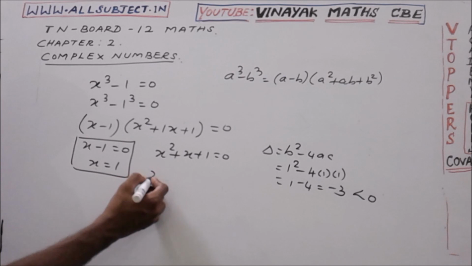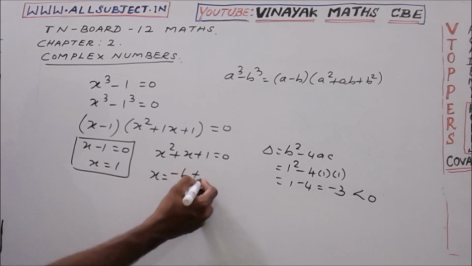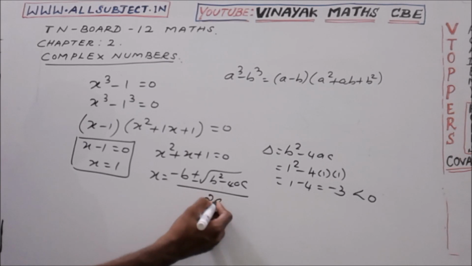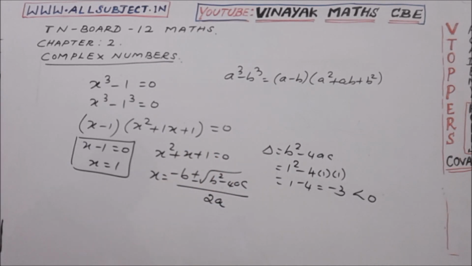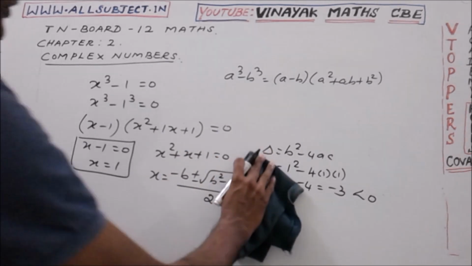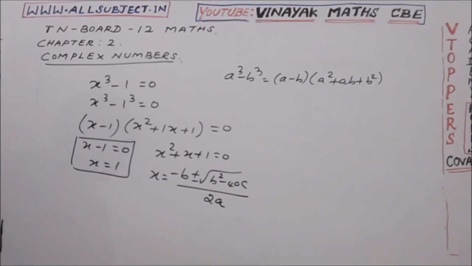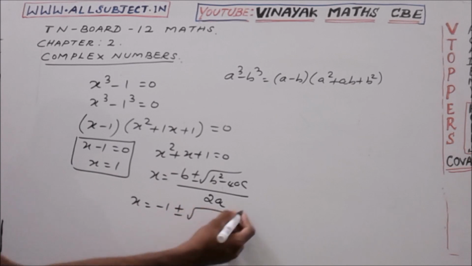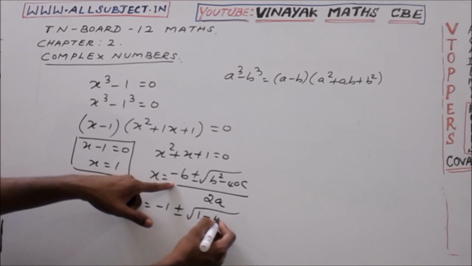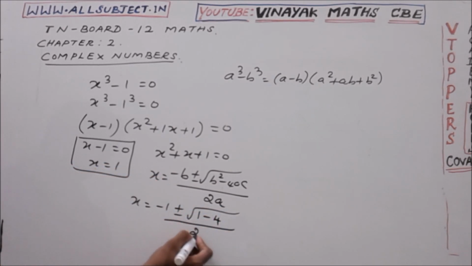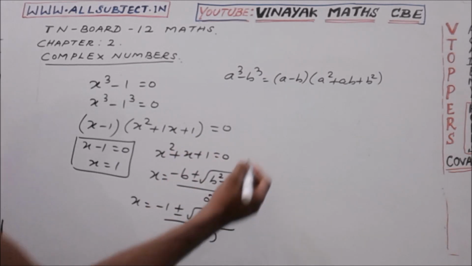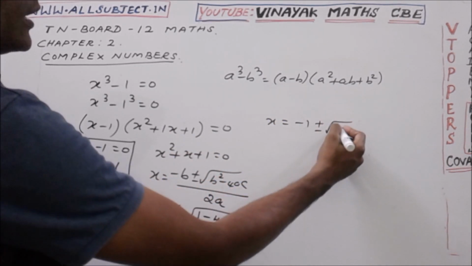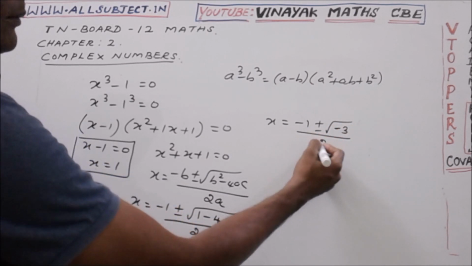Quadratic formula: x is equal to minus b plus or minus root of b square minus 4ac, whole divided by 2a. Substitute in it, we will get x is equal to minus 1 plus or minus root of b square minus 4ac, whole divided by 2 into a, 2 into 1. Now x is equal to minus 1 plus or minus root of minus 3 divided by 2.